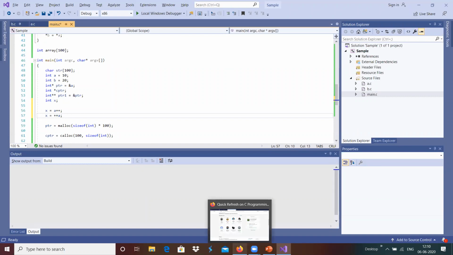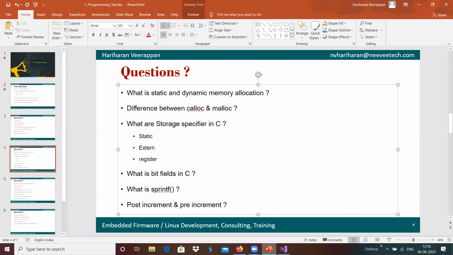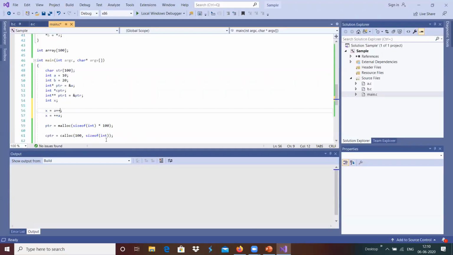Basically, post increment means that after the content is accessed, the increment happens. Pre increment means the increment happens, and after that the content access occurs. This is the difference between post increment and pre increment. In a similar way we can use post decrement and pre decrement as well in our C programming.